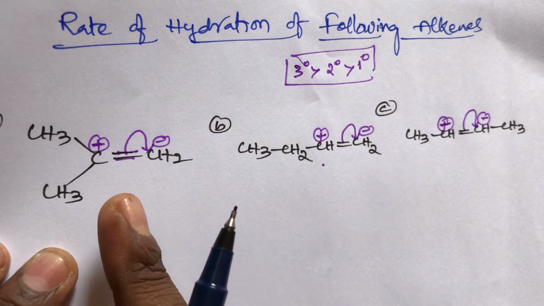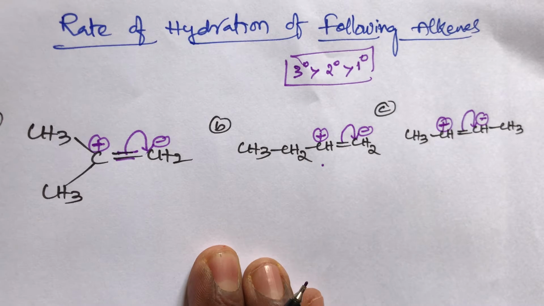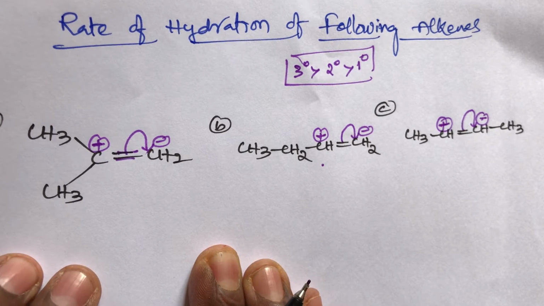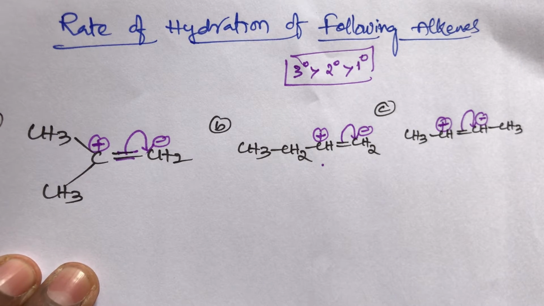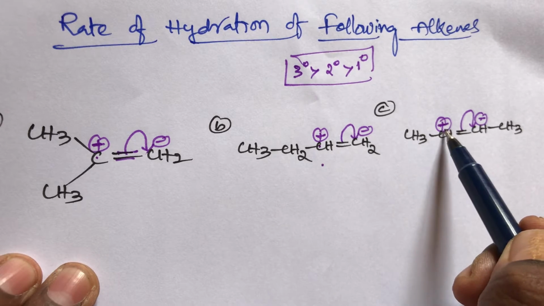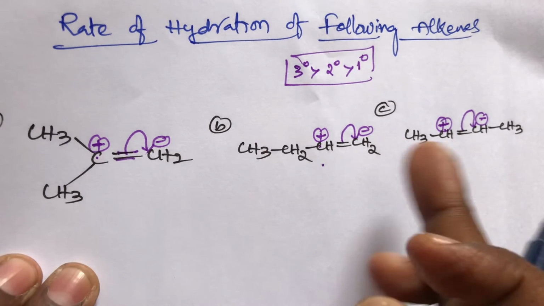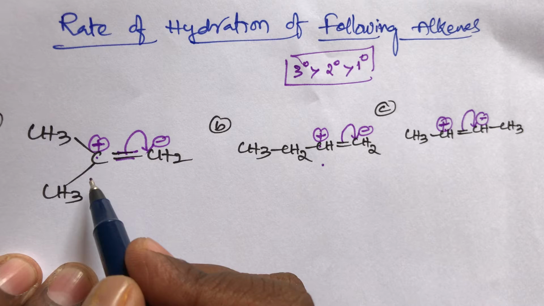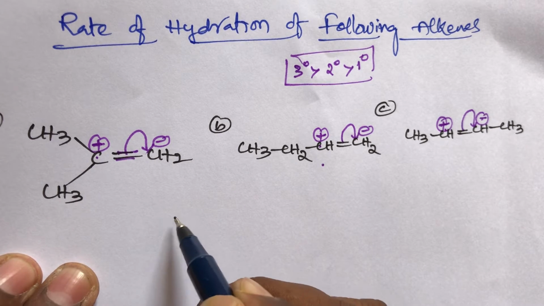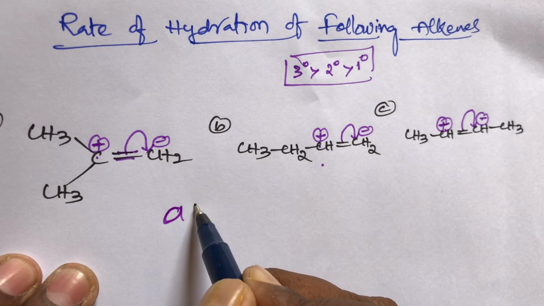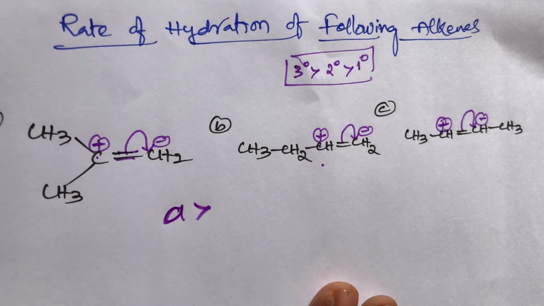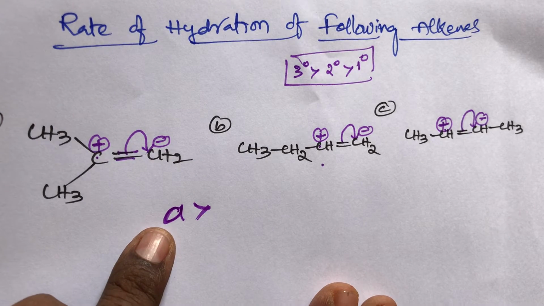Now, as I said, the rate of hydration is directly proportional to the stability of the carbocation. In the first one, the tertiary carbocation is the more stable. This is a tertiary carbocation, and these two are secondary carbocations. There is no doubt that the rate of hydration will be more for the tertiary carbocation. So the first priority goes to the tertiary carbocation: compound A has the highest rate of hydration.